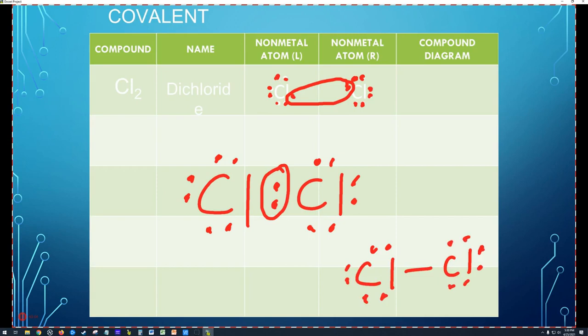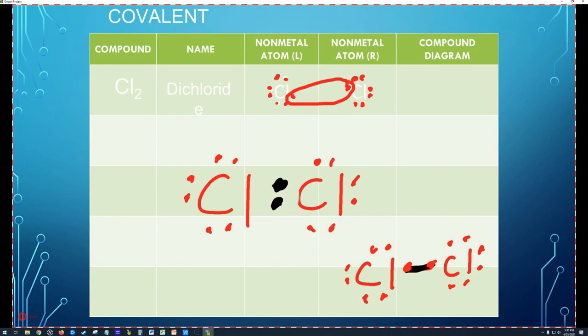We can draw it to where there's 2 dots in between them. And we actually don't need that circle around it, but I like to circle them. But let's get rid of this circle here. If I can. My pen will work with me. There we go. So you can put 2 dots between them, and when you put 2 dots between 2 elements, it means that they're shared between them. Or you can put a line, and we got to understand that these bonds are between 2 electrons. So there's an electron shared between those atoms, and that's why we show a line between them.